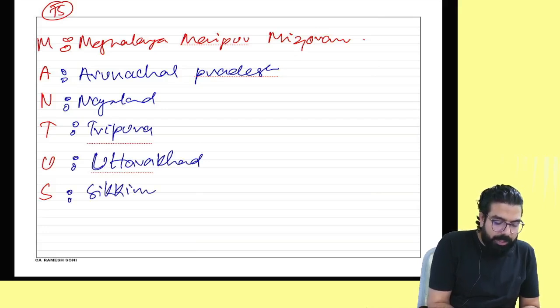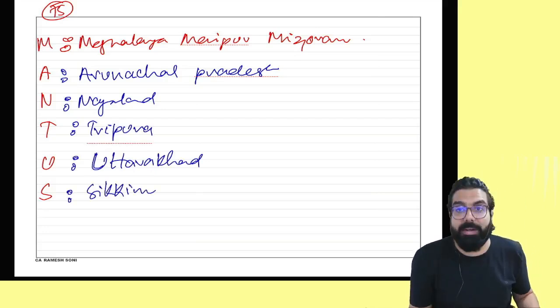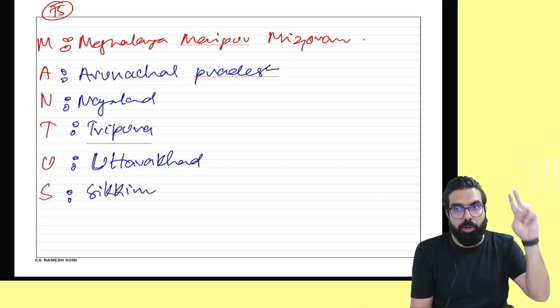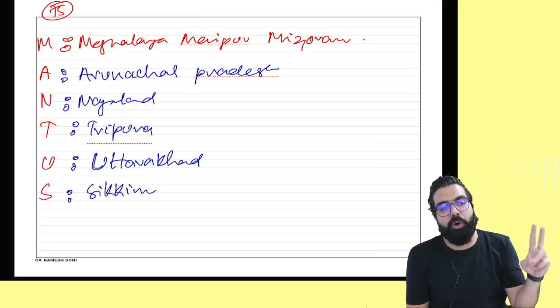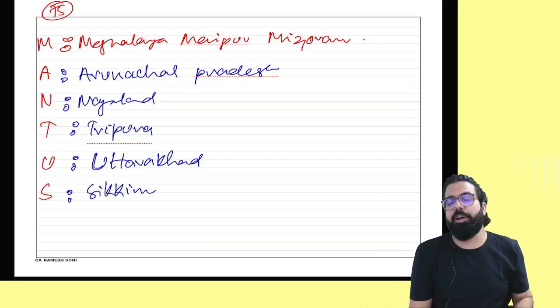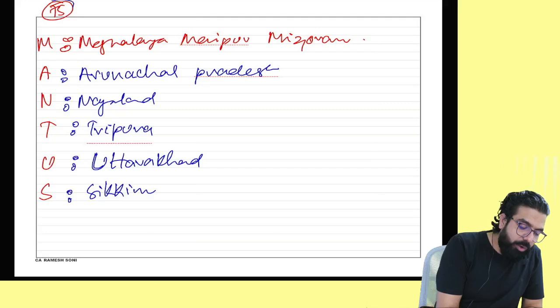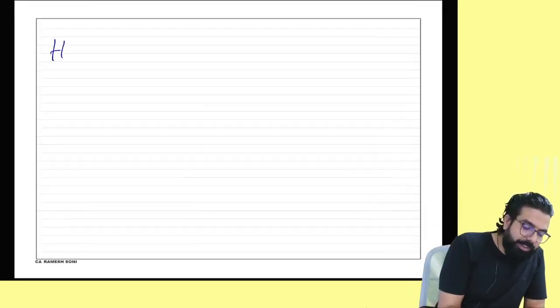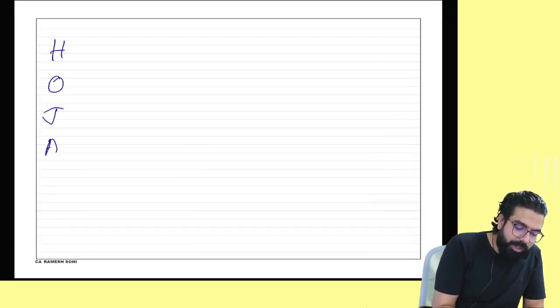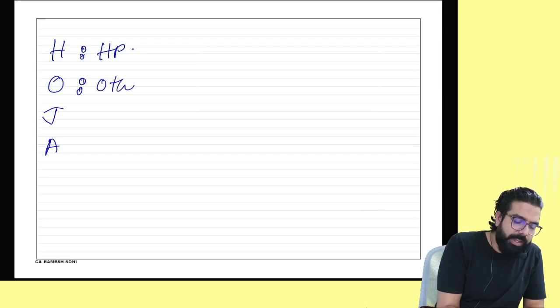Always remember one thing, if you are from the states of Meghalaya, Manipur, Mizoram, Arunachal Pradesh, Nagaland, Tripura, Uttarakhand and Sikkim, then for you the limit applicable is 75 lakh.